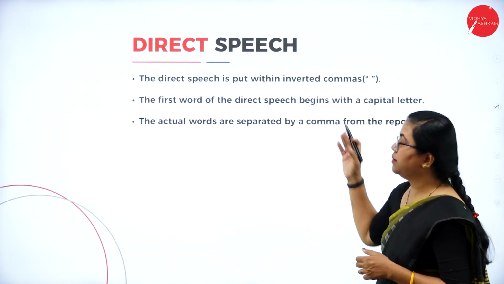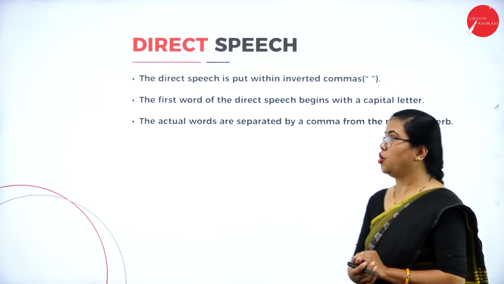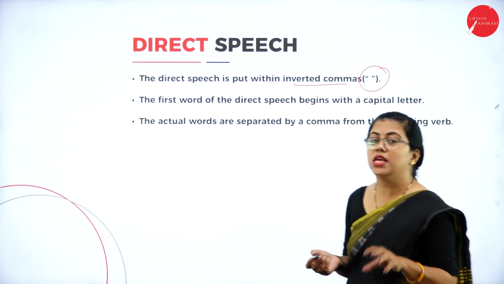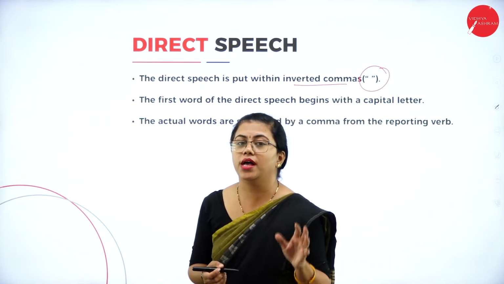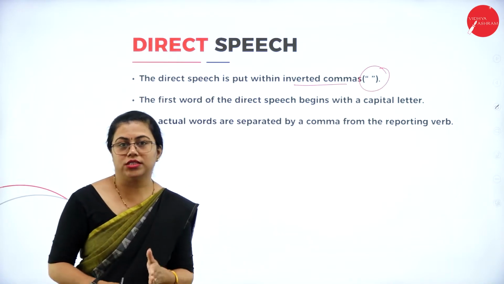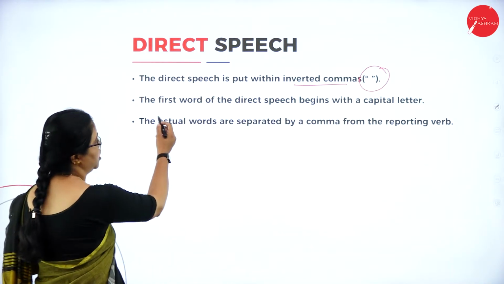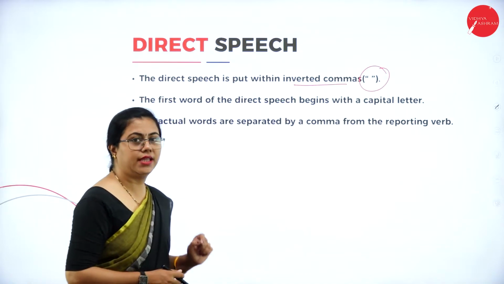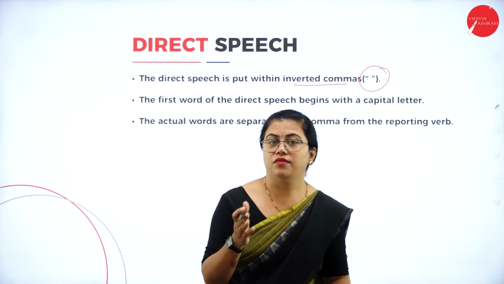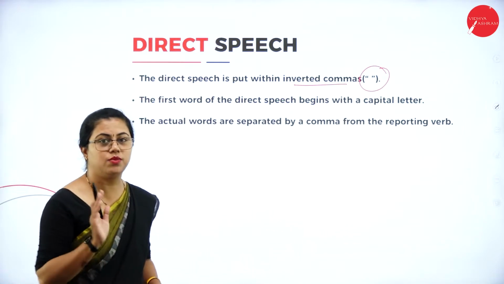So direct speech is something which is put in quotation marks or within inverted commas. Inverted commas are these. These inverted commas show us that they are the exact words of the speaker. That is a dialogue that you are speaking. The first word of the direct speech begins with a capital letter. Yes, the first word of the direct speech. That means when we write it within inverted commas, it begins with a capital letter.